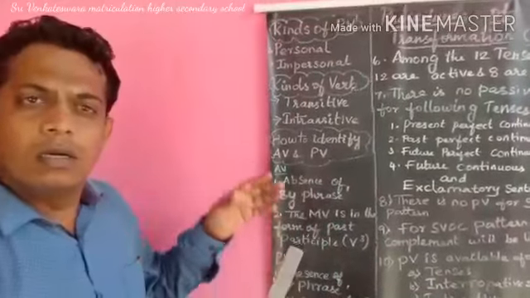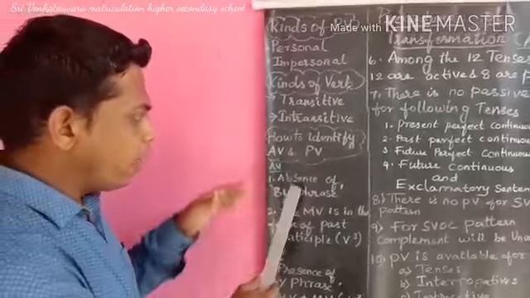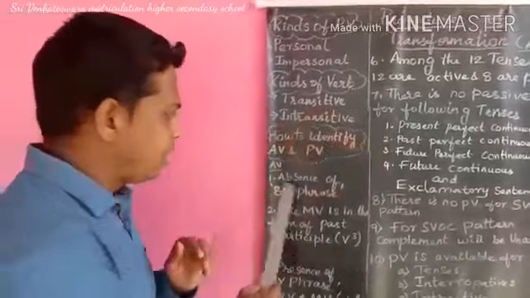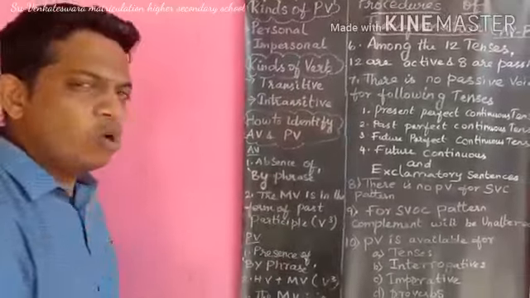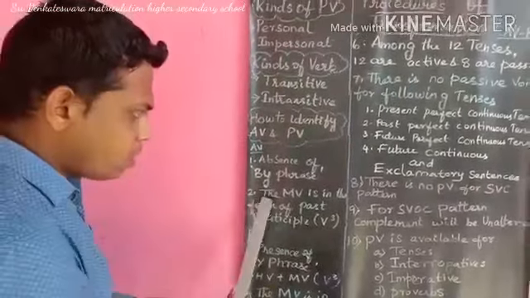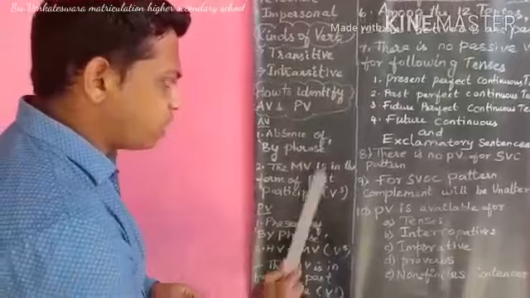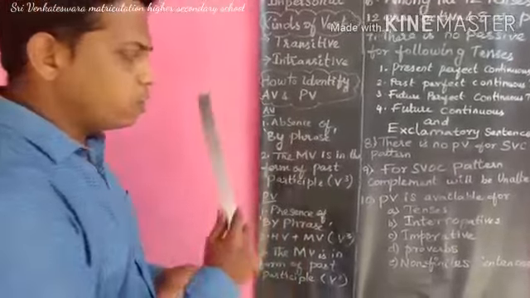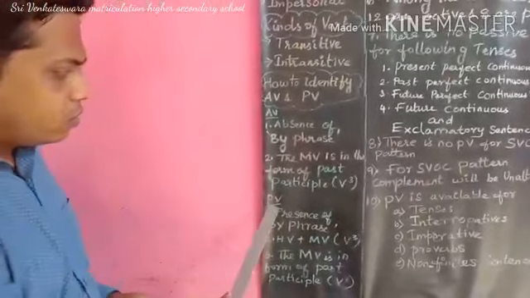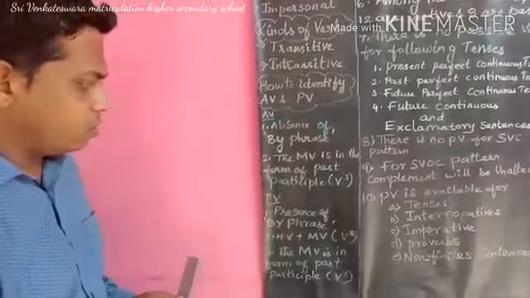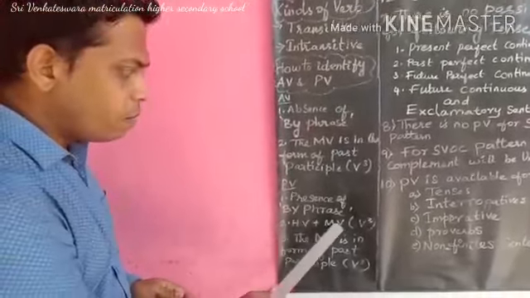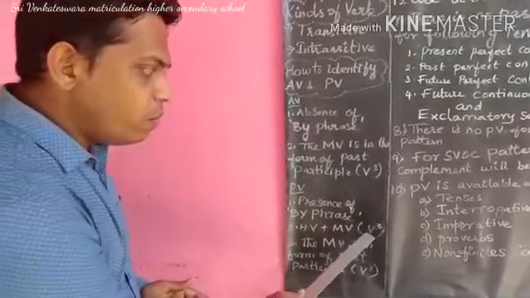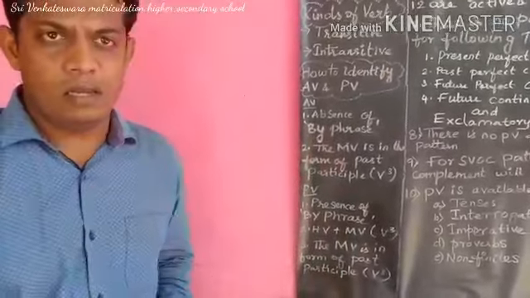Coming to the next one, how to identify whether the given statement is active voice. Number one is absence of by phrase. There won't be any by phrase. The main verb is in the form of past participle, that is V3. Next one is how to identify passive voice. Presence of by phrase. Number two is helping verb plus main verb, and the main verb will be in the form of V3.